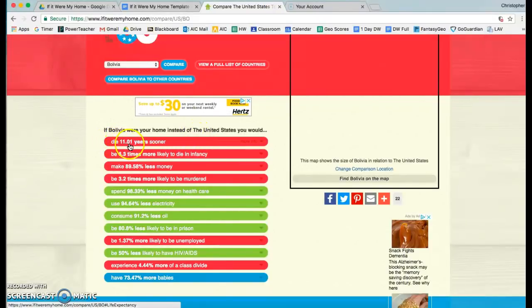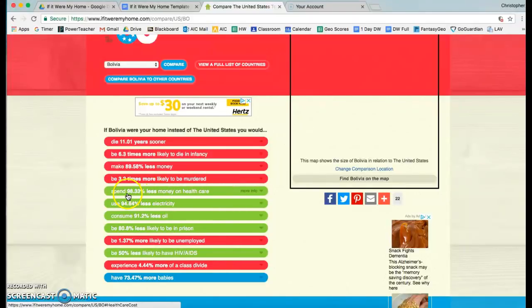First, we have die 11.01 years sooner. That one's actually okay because it's not specifically about violence. So you may do something about this. When it says more likely to die in infancy, that is something that we're not going to do. When it says here 3.2 times more likely to be murdered, again, that has to do with violence, so we're not going to do that.